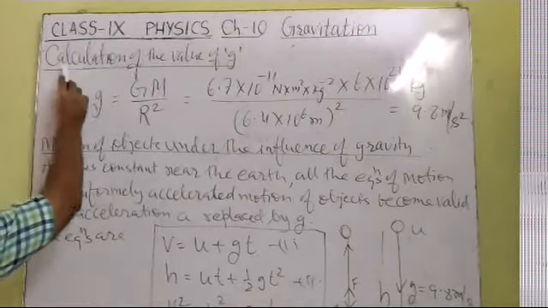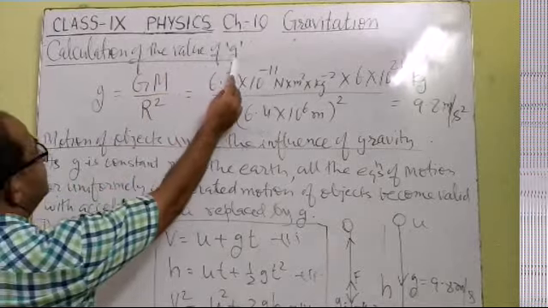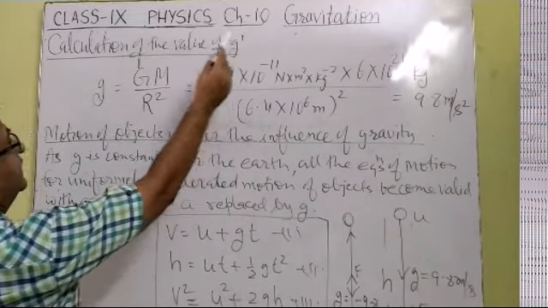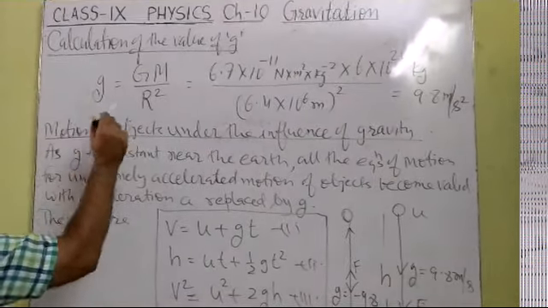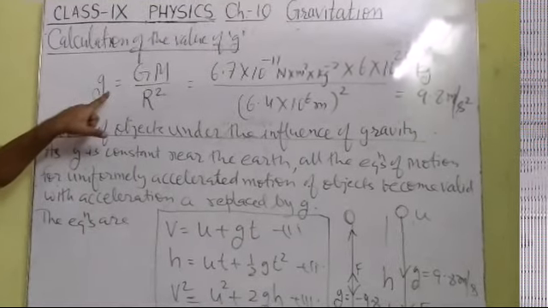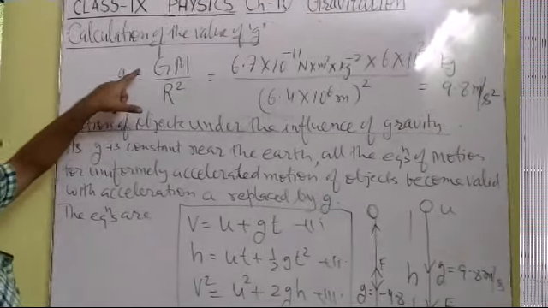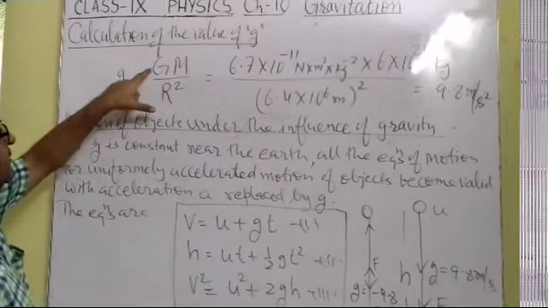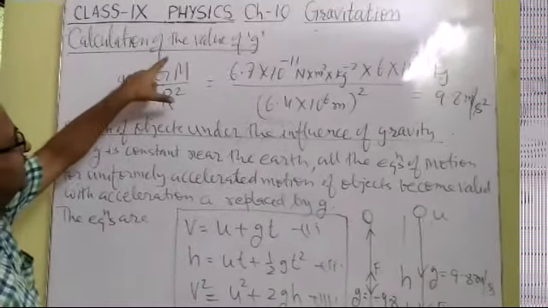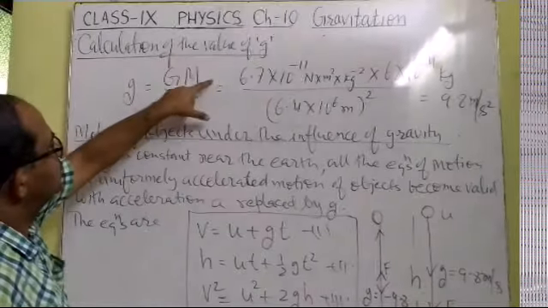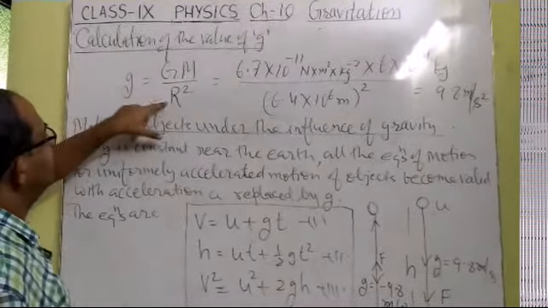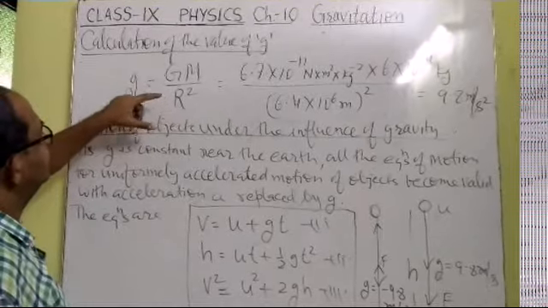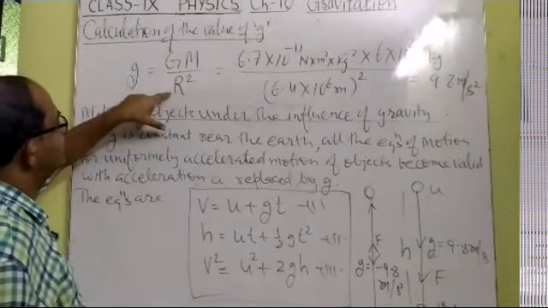We will discuss how to calculate the value of small g, the acceleration due to gravity, on the earth's surface. For that, we have already derived the formula small g is equal to capital G, capital M upon capital R square, where capital G is the universal constant of gravitation, capital M is the mass of earth, and capital R is the radius of earth, because we are measuring small g only at the surface of earth.